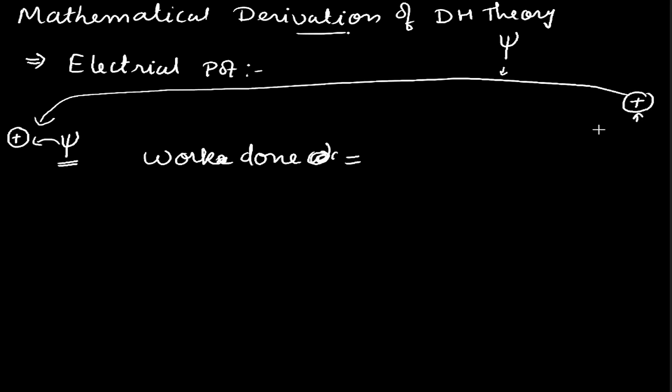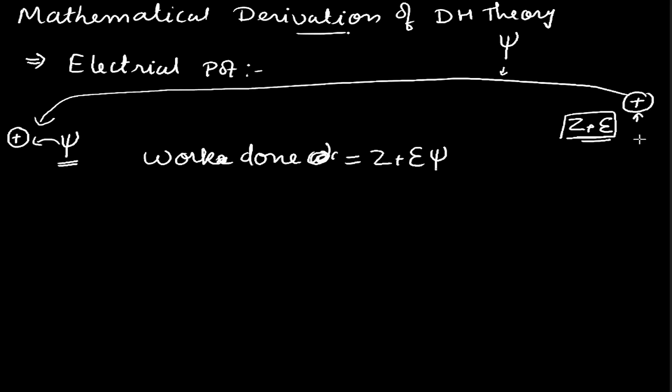Now suppose Z plus is the valency of this positive charge and epsilon is the electrical charge, then Z plus epsilon will be the charge of this positive ion, and we are bringing this positive ion nearer to this particular point, where the electrical potential is psi. So the total amount of work done when we move the positive charge will be given by Z plus epsilon psi.